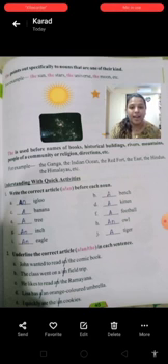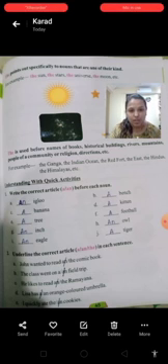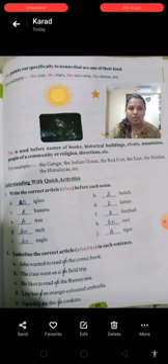Inch starts with I, so we will be writing an inch. Owl. O is a vowel. So what will we write? We will write an. Eagle. E is a vowel, so we will be writing an. Tiger. T is a consonant, so we will be writing a.